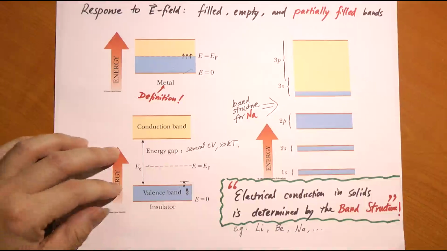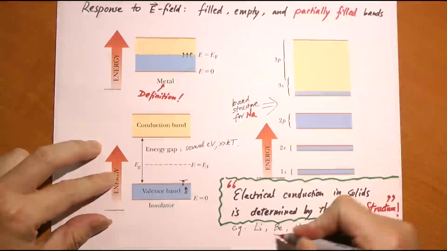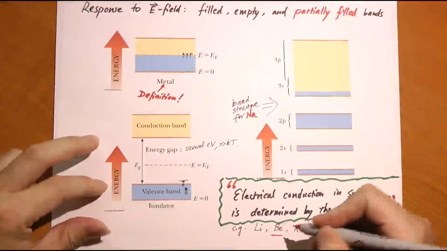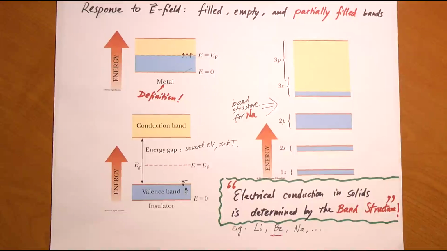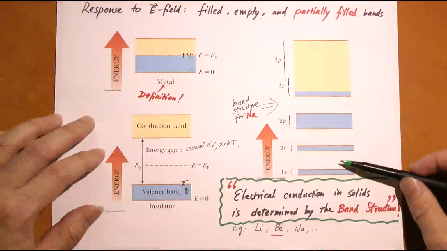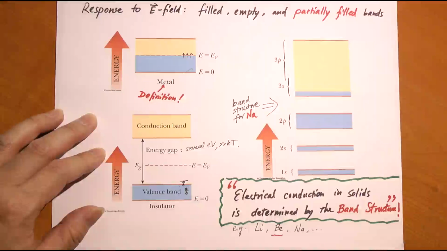Now beryllium is a little bit interesting. The beryllium atom has two 1s electrons and two 2s electrons. The atomic number is 4. And if you believe that the band structure of beryllium looks like this, then should it really be a conductor?